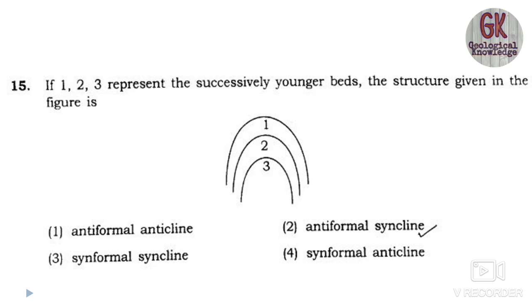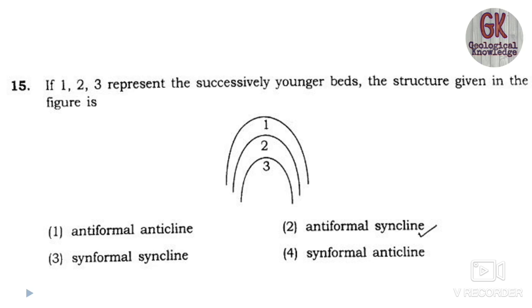And we all know that in case of anticline, the older rock occurs in the core of the fold. You can see from the diagram that 1, 2 and 3 represent successively younger beds, so 1 is older and 3 is younger. We have talked about how in the core of an anticline older beds occur.